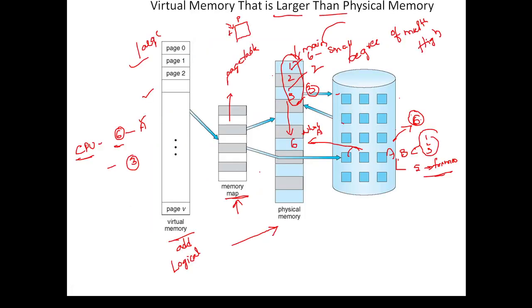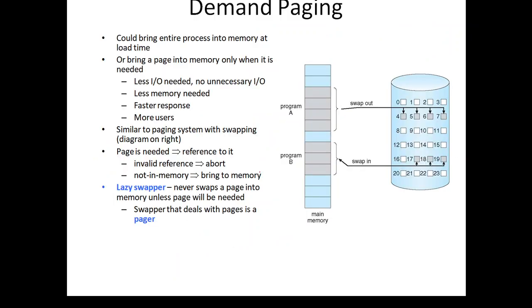Fine. So this is why virtual memory is larger than physical memory; as I have said, it is an illusion. How are we going to create an illusion? By loading the exact process we are in need of onto the main memory, we are creating an illusion that the logical address space or virtual address space is larger than the physical address space. So now here comes the important concept, which is known as demand paging.